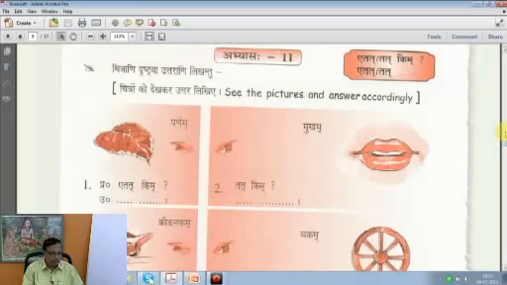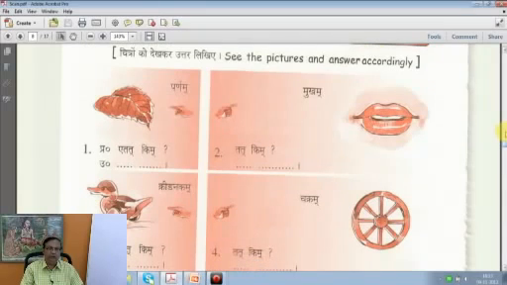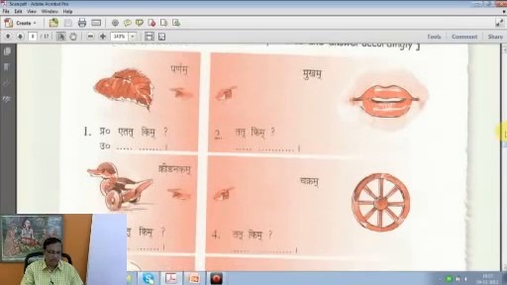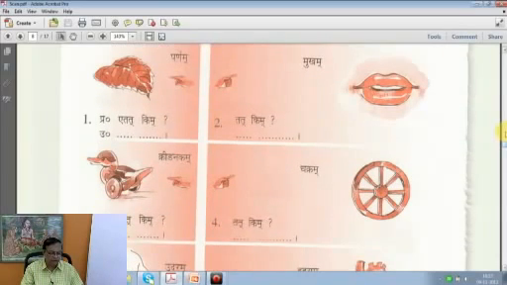Parnam is on the top. Etat kim. So the answer is already given. You simply say etat parnam, this is a leaf, and you get the answer. Tat kim, what is that? Tat mukham. Mukham is already given. You may not get yourself confused because you may think it is lips, but face is given. Mukham, so you use it. Tat mukham, that's a face.